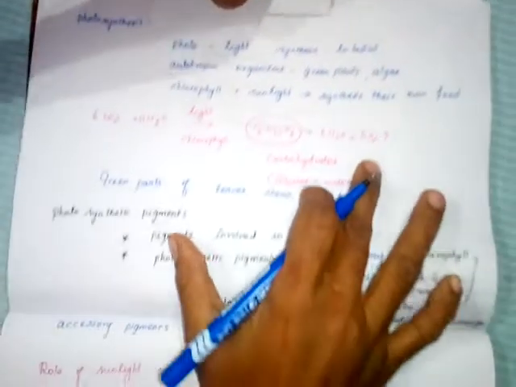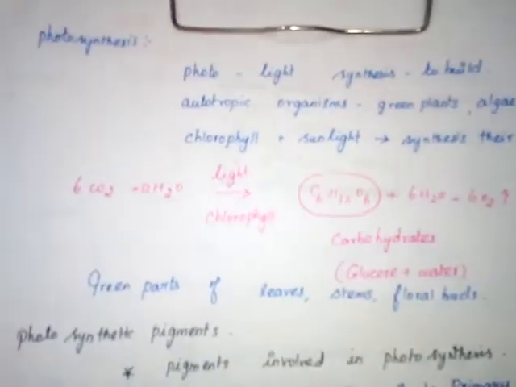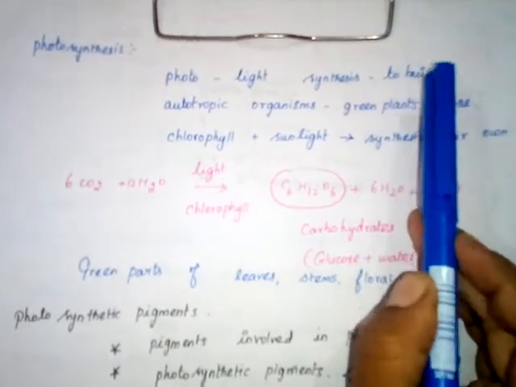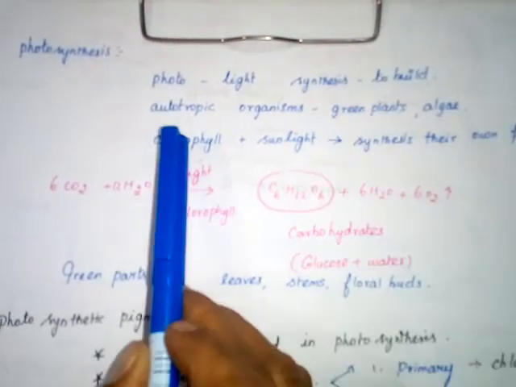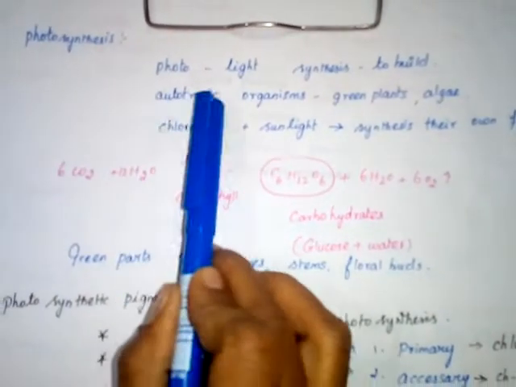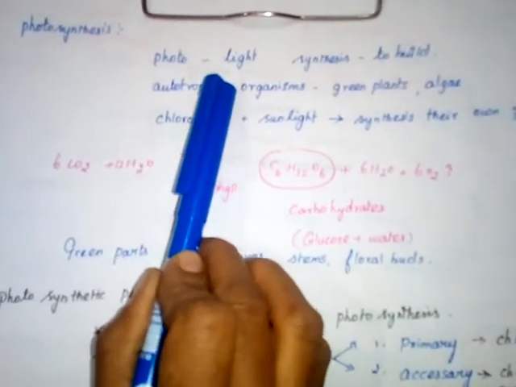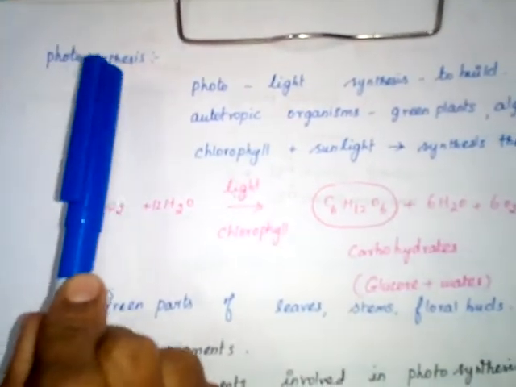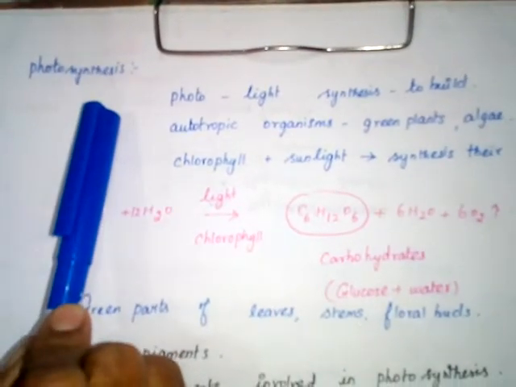Then, what is the meaning of photosynthesis? Photo means light. Synthesis means to build. Photosynthesis is a process in autotrophic organisms. Auto means self, trophic means food. To prepare their own food is called photosynthesis.